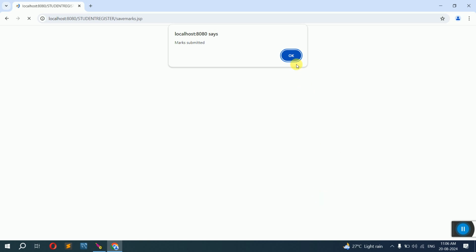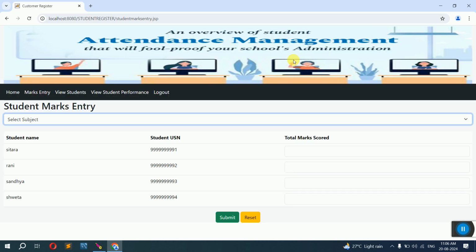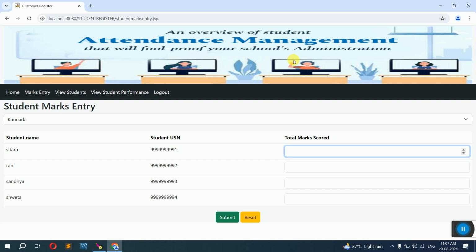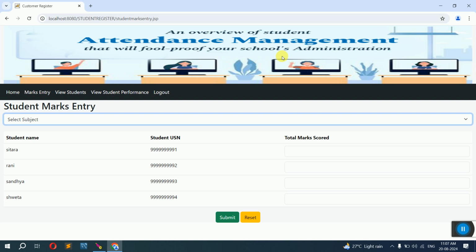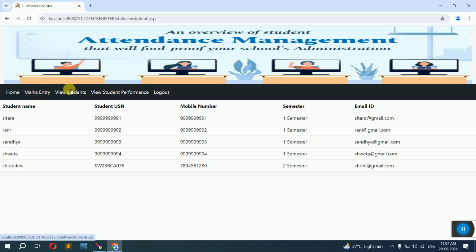Once it is submitted, you can't resubmit it. If you try to enter, say for Kannada, I just gave marks, and if I try to submit, it will say marks already submitted, so you can't resubmit the data. So it is only once the data can be submitted in this case. And then he can view all the students who are registered. He can see no restriction of first semester only. He can see all the students in this case.